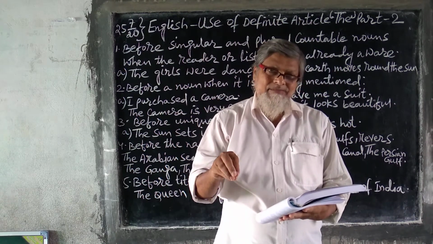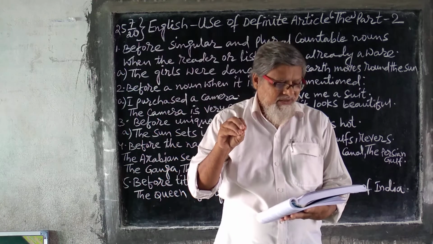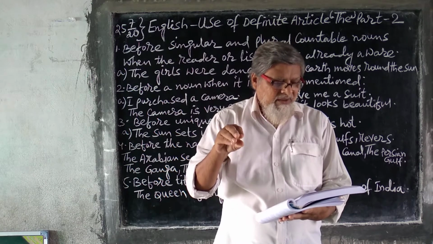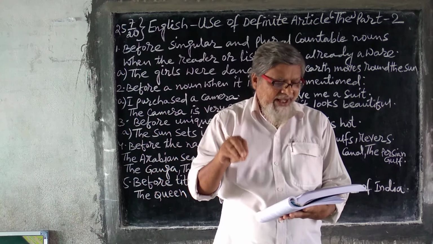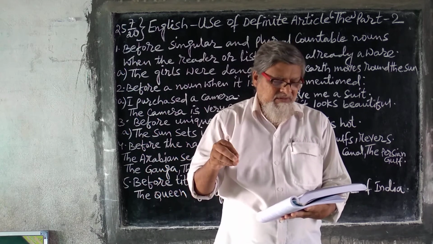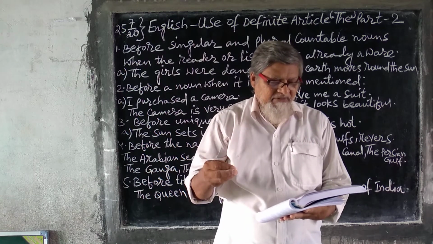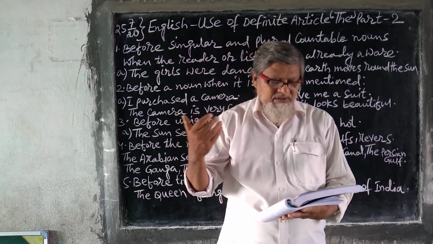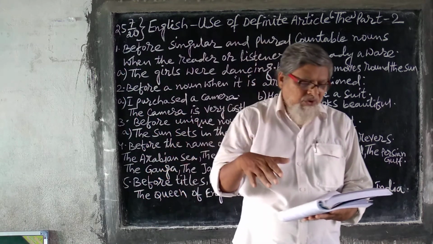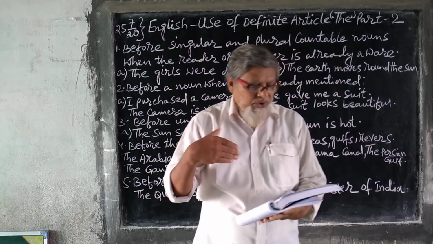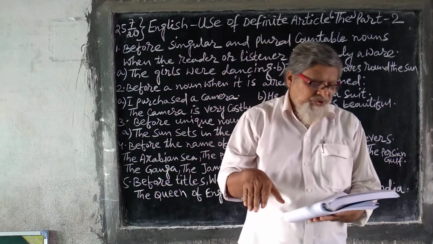Before some expressions indicating time: in the morning, in the evening, the yesterday evening, the previous morning. So when you indicate time, you use it this way.